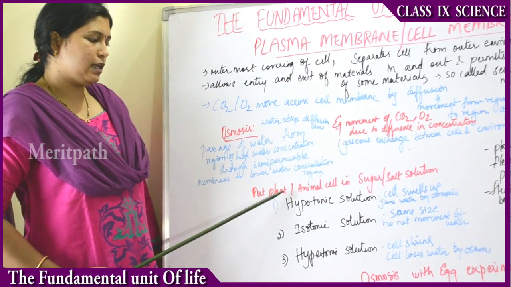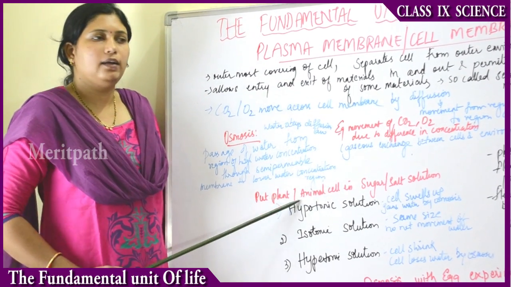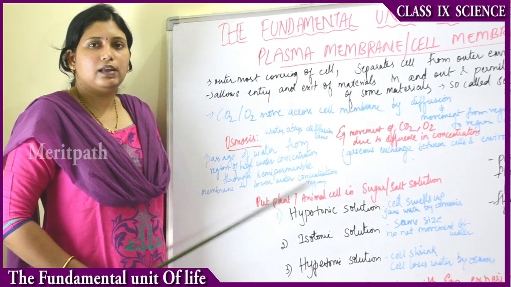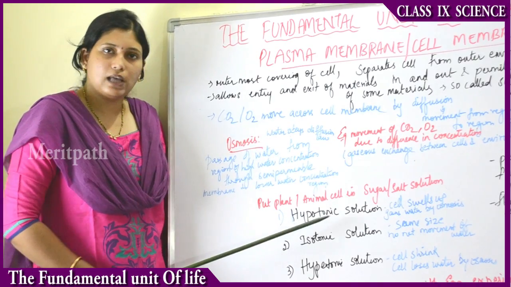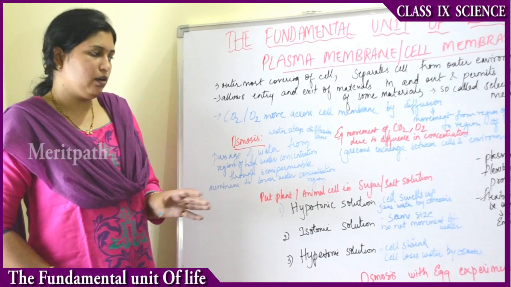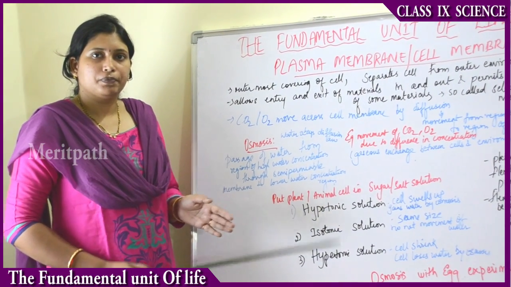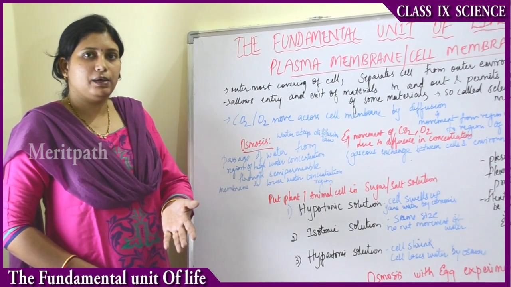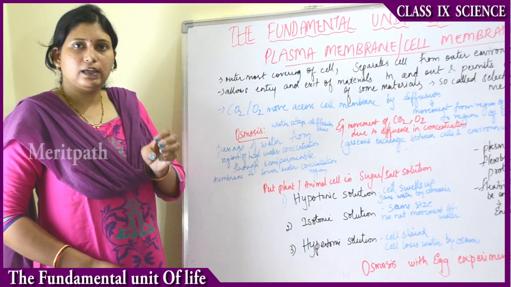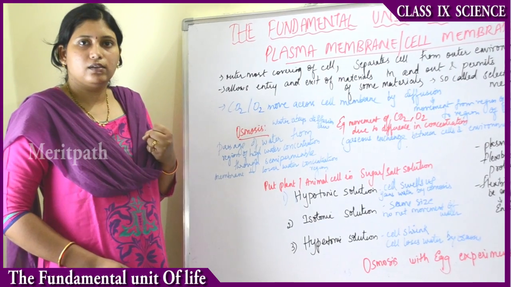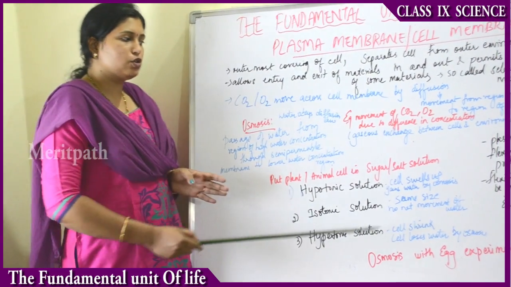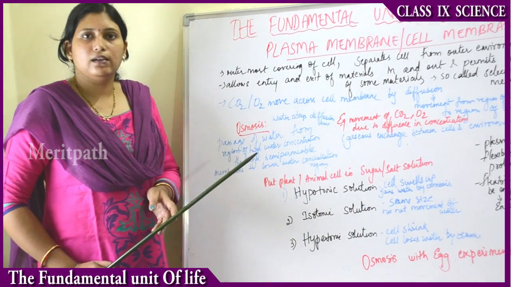So in this experiment of putting a plant or animal cell in sugar or salt solution, we infer three things. The first inference is hypotonic solution. If you put a cell in a sugar or salt solution and the medium around the cell is dilute, the cell absorbs water from the outer environment, thereby leading to an increase in the size of the cell.